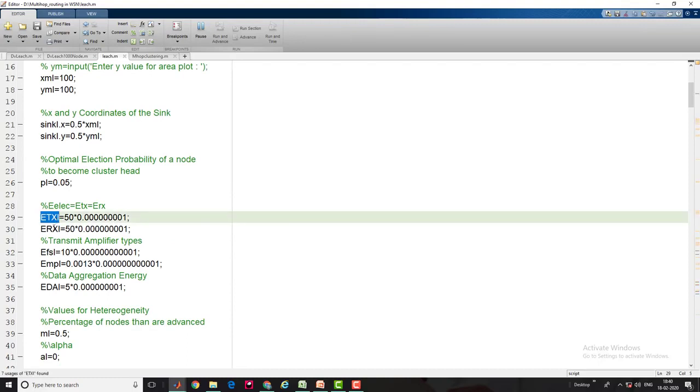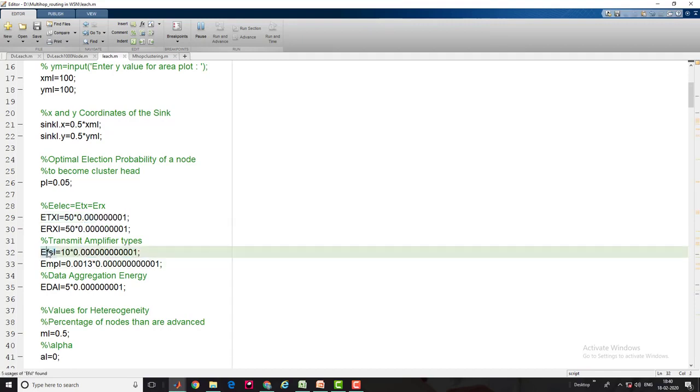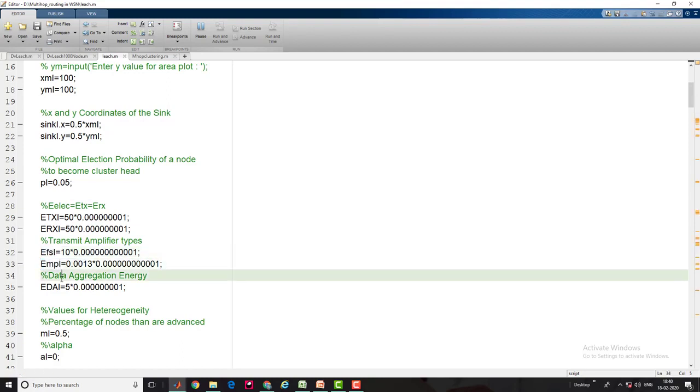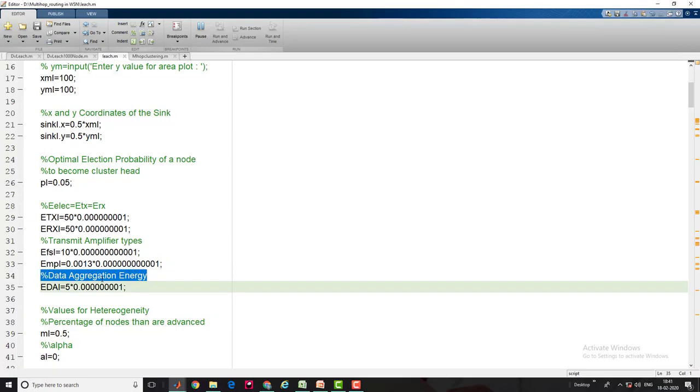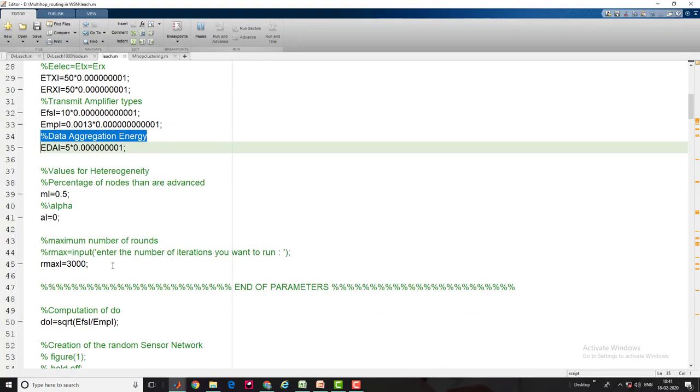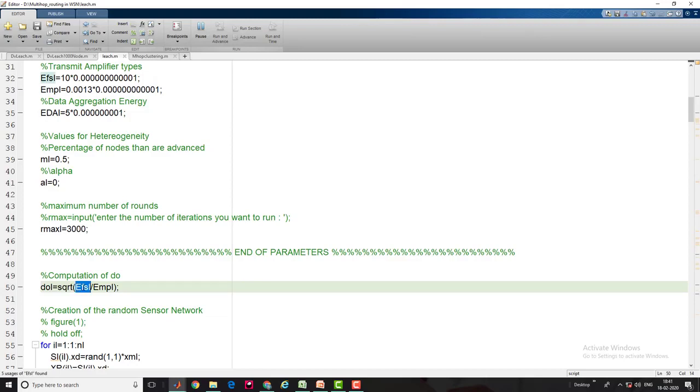You need to set the transmission and receiver energy dissipation constant. It always stands for 50 multiplied by 10 raised to the power minus 9. Then there is the amplifier energy: how much amplification is needed at the time of communication, and how much energy it actually consumes to transmit the signal with the help of the amplifier. And data aggregation energy is also a very important parameter. The other important parameters are the free space routing and multipath routing.